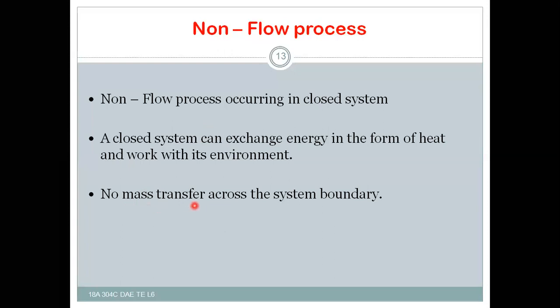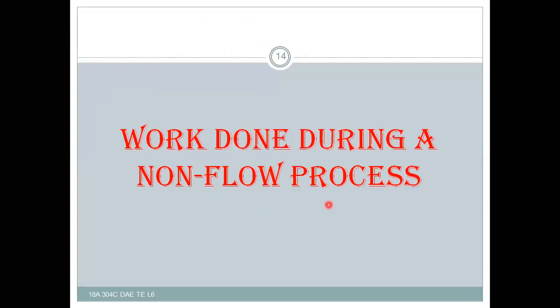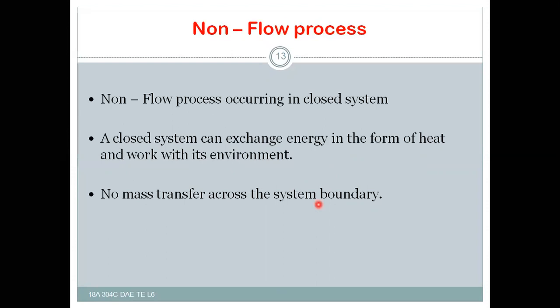So no mass transfer across the system boundary. So this is the non-flow process. A non-flow process occurs only in the case of a closed system, during which there is no mass transfer; only energy crosses the boundaries of the system.